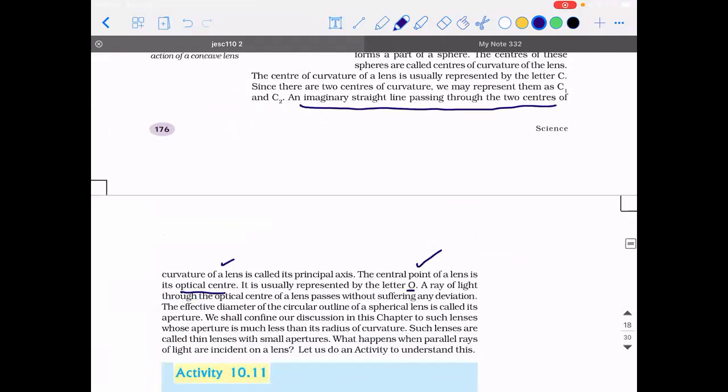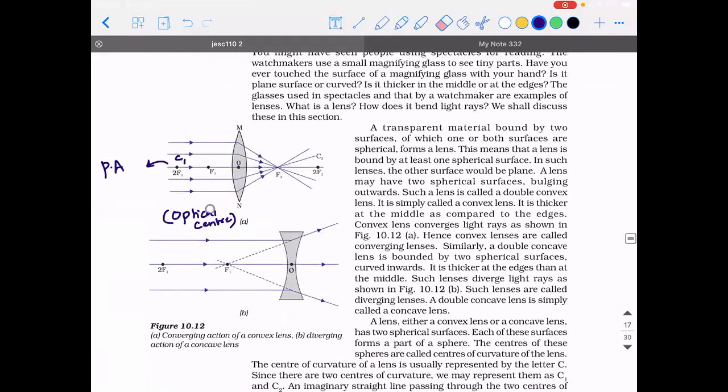Now we need to understand what we mean by principal focus. So what do you mean by focus, guys? With respect to a mirror, what did we see? Take a set of rays parallel to the principal axis. Okay, when you take a set of rays parallel to the principal axis, after reflection, where is the image formed?